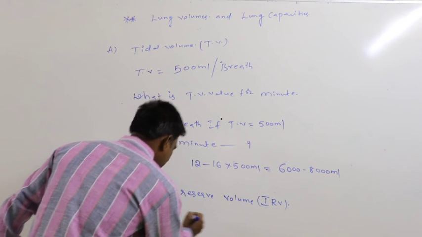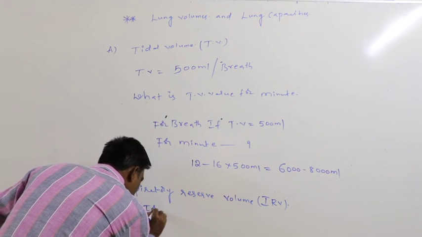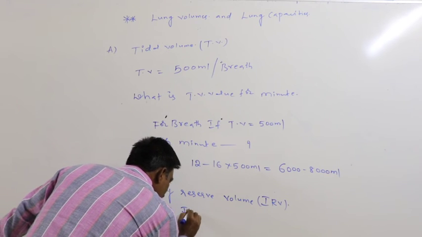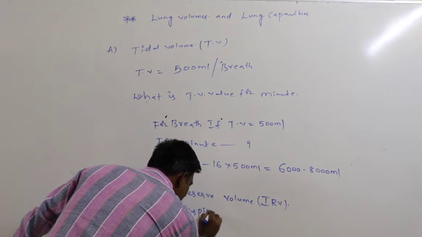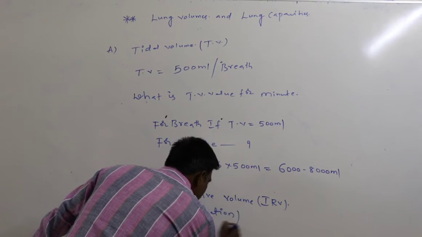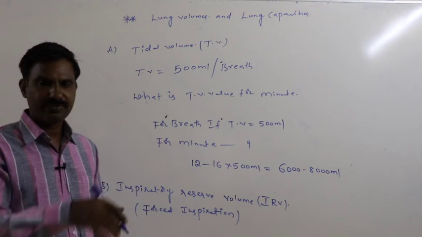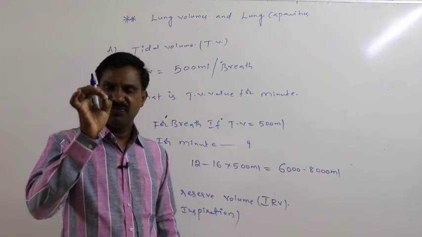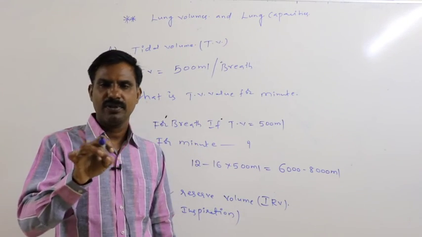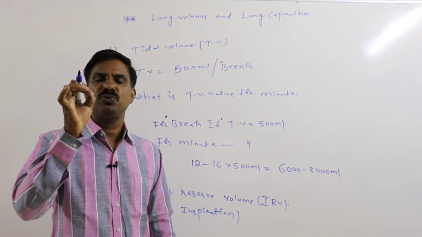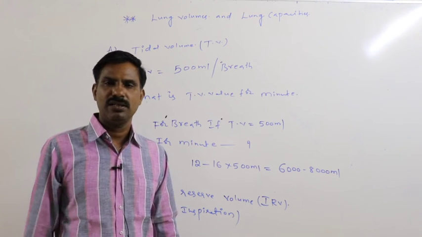Simply we can say that it is forced inspiration. Means by the forced inspiration, the maximum volume of air that can reach into the lung.